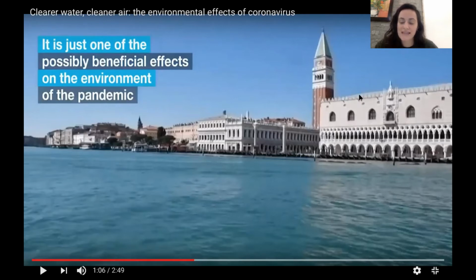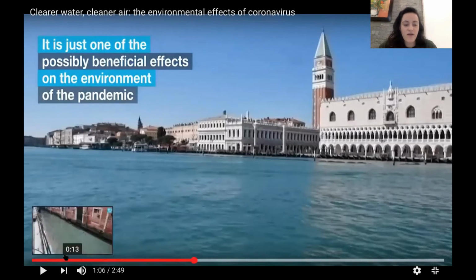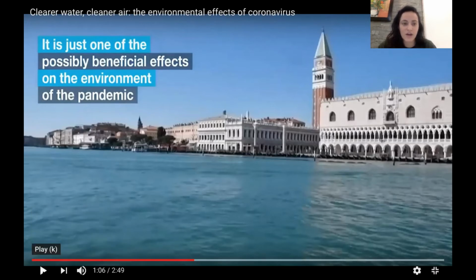coronavirus is a pandemic. It's a sickness that spreads over the whole world. So the cleaner water of Italy is one of the beneficial effects. Beneficial means good effects on the environment of the coronavirus.